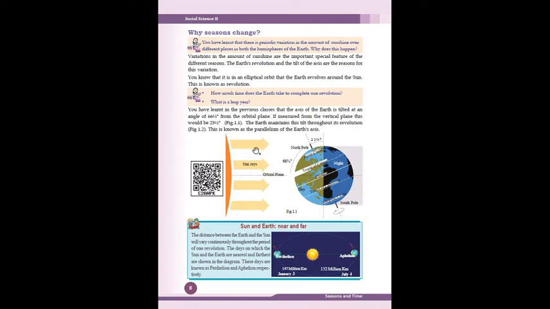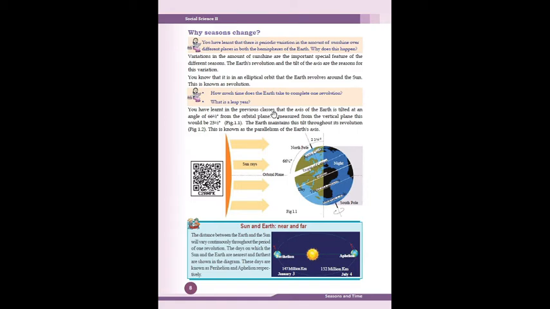The extra day is added in the month of February. Where do we get the extra day? The earth's one revolution period is 365 days and 6 hours. Setting aside the 6 hours, after four continuous years we get 24 hours, which is one day. That one day is added in the month of February, and that year has 366 days. That year is called a leap year.